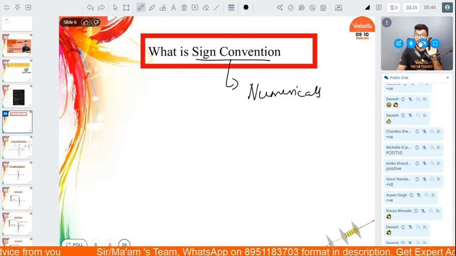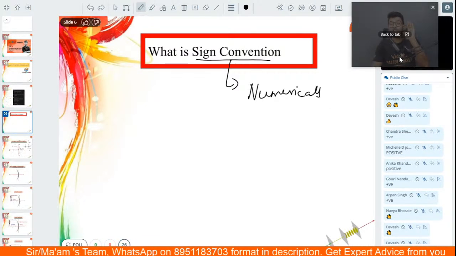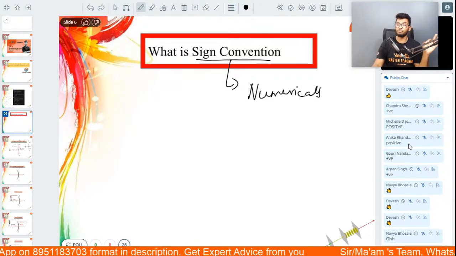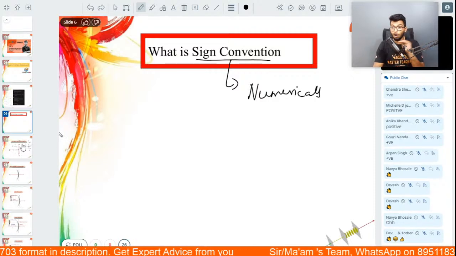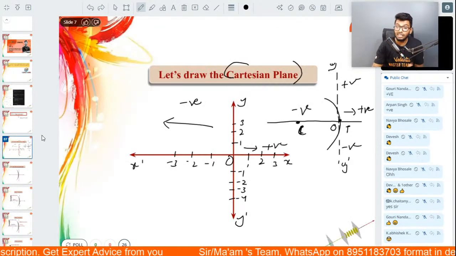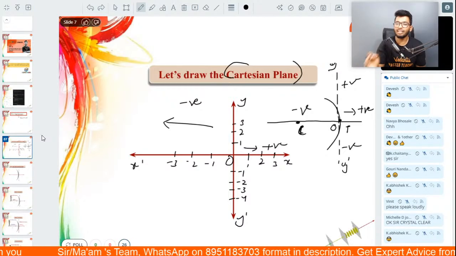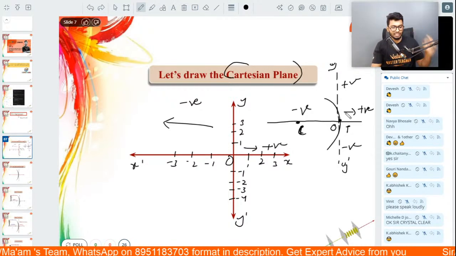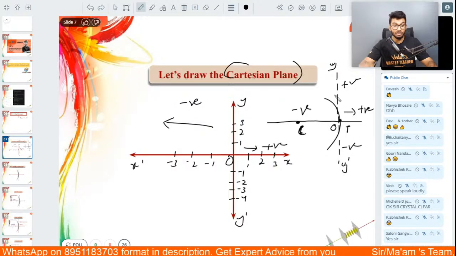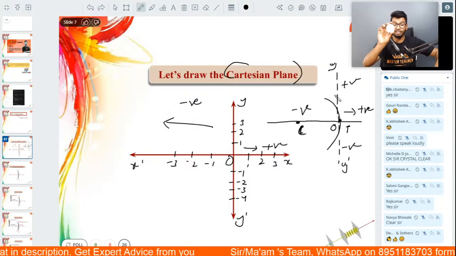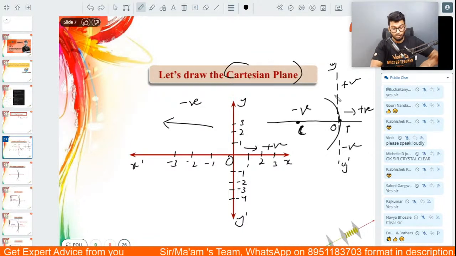I mean it, people. Without this, you cannot do your numericals. This is very, very important for your numericals. Without this, you cannot do them because you will absolutely get it wrong. So please remember, one very important thing: no matter what sort of mirror it is, this is a concave mirror, be it a convex mirror also, it really doesn't matter.